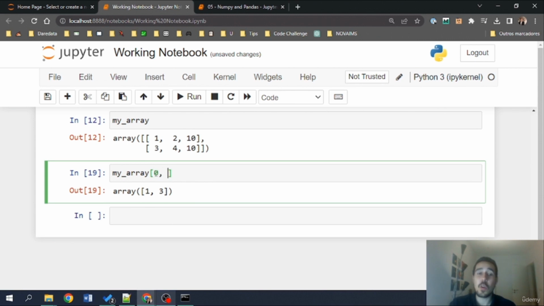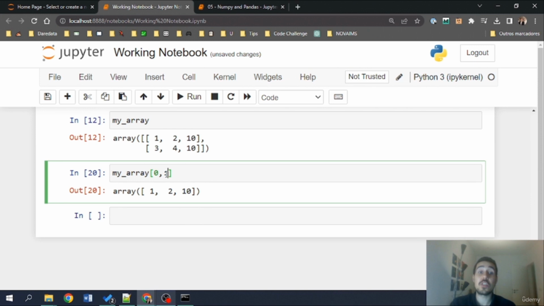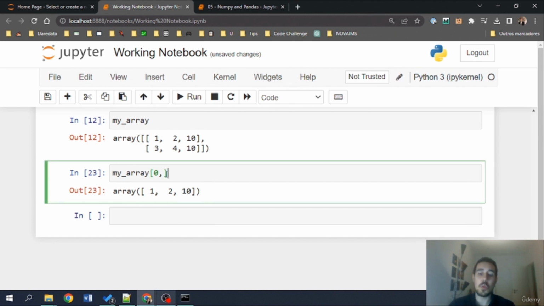Now, of course, this also happens if we do it in this way, okay? But when we are just indexing the first dimension, this can be left blank. This is a special scenario. Normally, we need to provide the colon to indicate that we want all the elements from that specific dimension. Arrays can go up to the nth dimension, so they can have 10 dimensions, although they will be extremely hard to visualize when we get to more than 3.